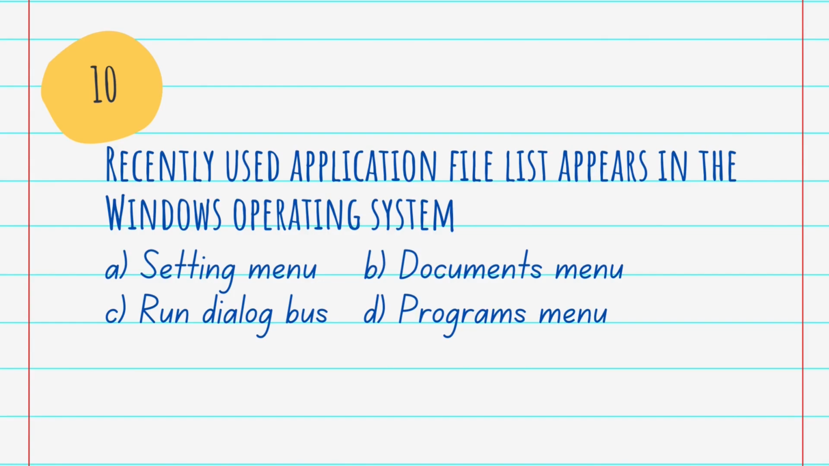Okay. Then the next question is, the recently used application file list appears in the Windows operating system. A. Setting menu, B. Documents menu, C. Run dialog box, D. Program menu. And the answer is B. Documents menu. In the Windows operating system, the recently used application file list appears in the Documents menu. The Documents menu allows you to apply the settings that are stored with your document file. Only your current document is affected by the settings you make in this menu.